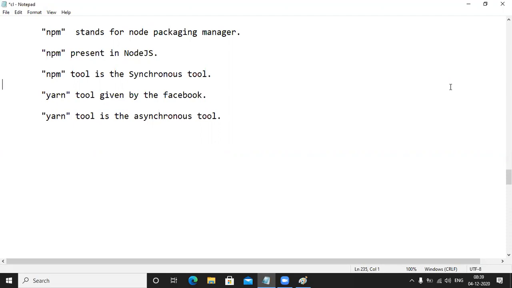Slowly I will increase the class timing also. Once the batch is finalized, I will extend the class up to 1 hour or 1.5 hours. Definitely then only we can complete the syllabus. Otherwise, we can't complete the syllabus.